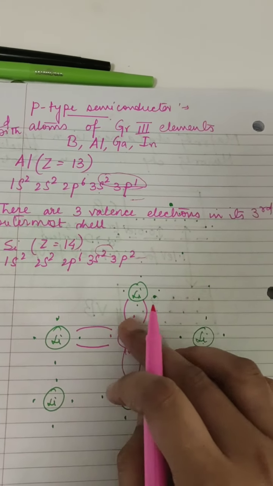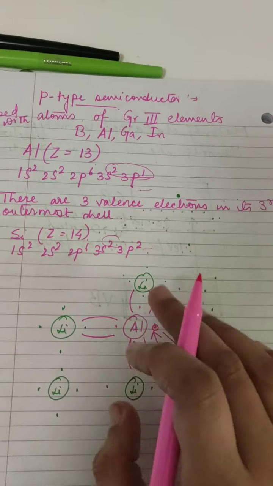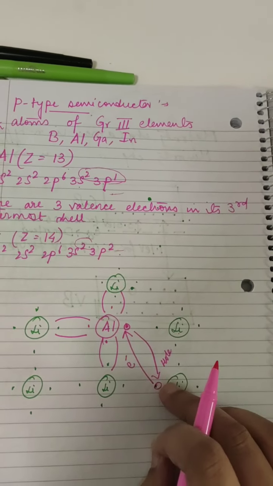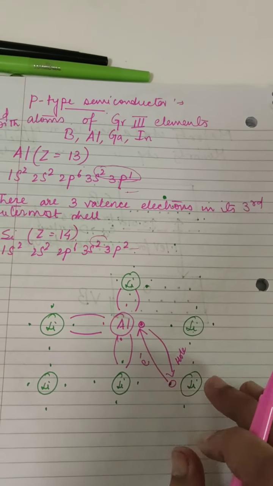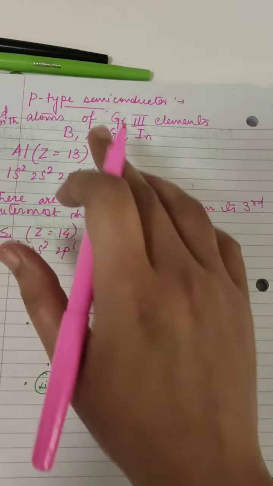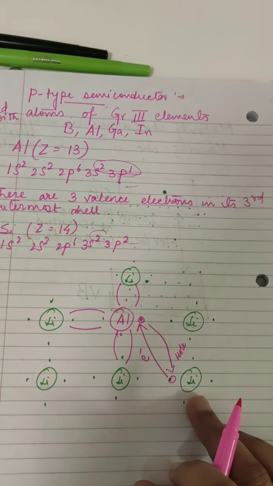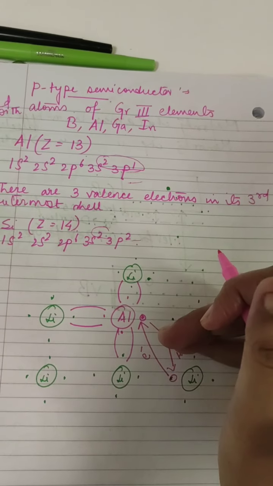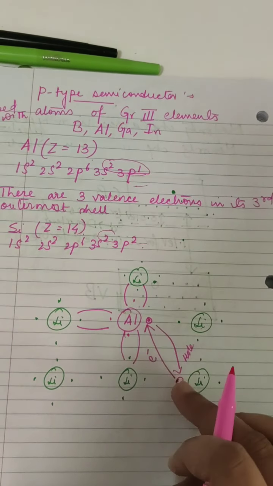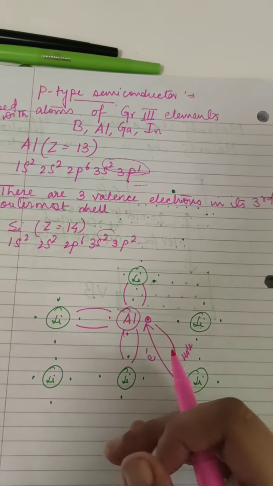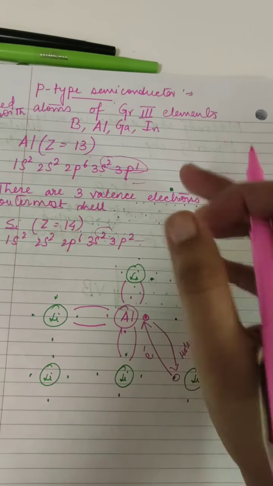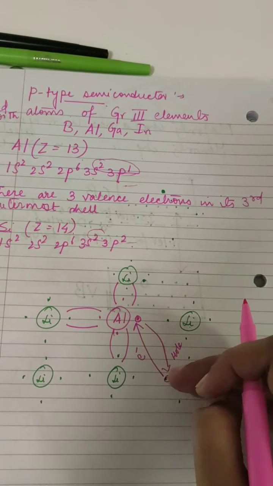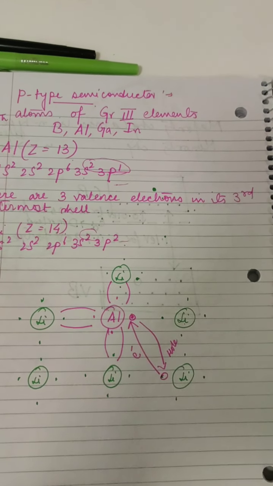You can see that many aluminium atoms will be added to this crystal, and many holes will be generated. The holes are positively charged. So p-type means positive charge carriers, because there is an excess of holes in the crystal, since every aluminium atom will create a hole. Thereby we get a p-type semiconductor.